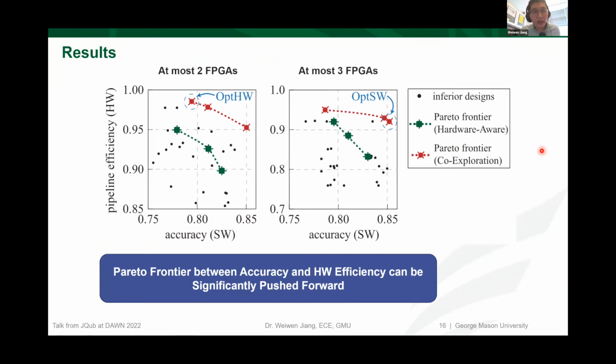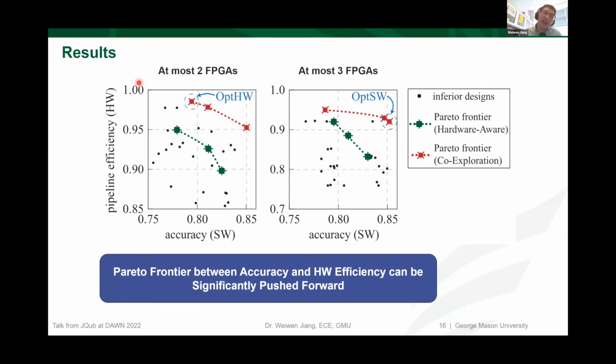Okay, on the next page, I will demonstrate some results from our paper. In this slide, we compare the hardware efficiency on the y-axis and the accuracy on the x-axis. Each point here is a potential solution for the pair of hardware and software. The green lines represent the solutions explored by the existing hardware-aware neural architecture search, and the red line represents the solution obtained by our approach.